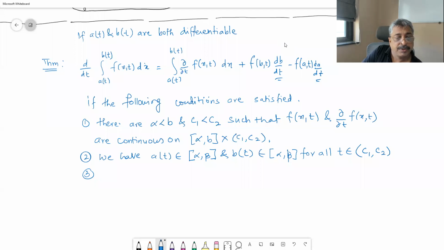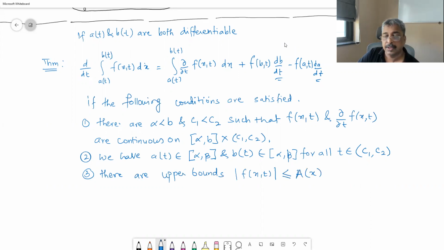there are upper bounds: mod f(x, t) is going to be less than or equal to capital A(x), and the absolute value of ∂f/∂t (x, t) is also bounded. This is also a function which is well behaved and is not going towards infinity.